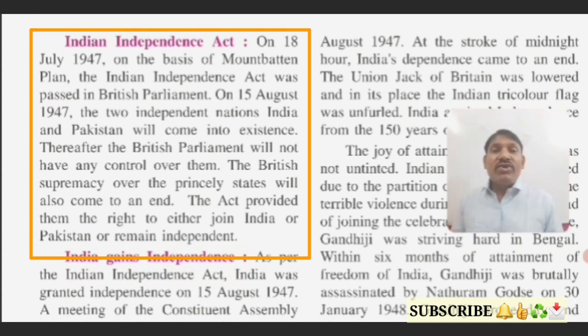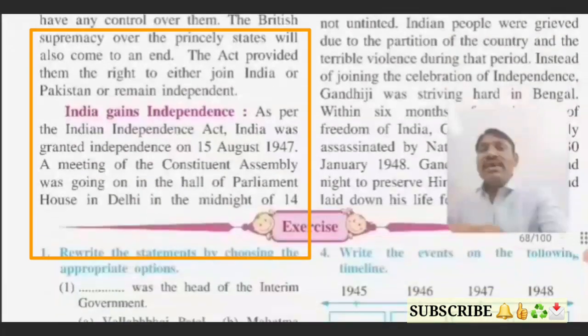Okay, and because of that, a unified country was created in India after independence, that we know, and we are going to study that in the next chapter: how approximately 600 princely states merged in India. Okay, so what was that process of merging? That we are going to learn in the next chapter. Okay, so this was the Indian Act.